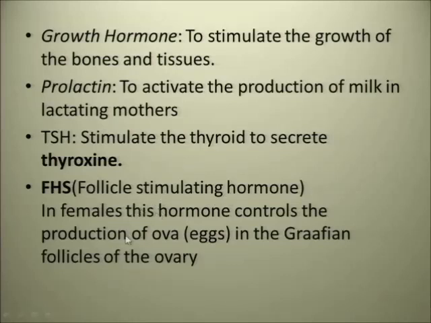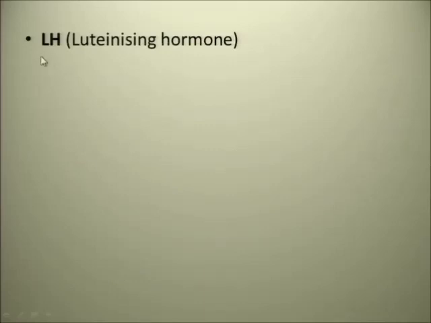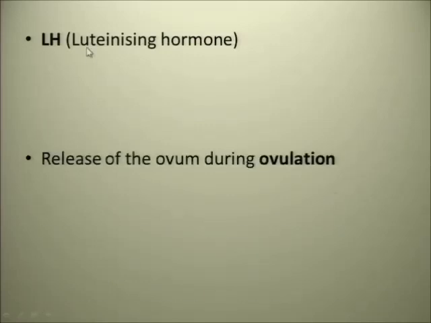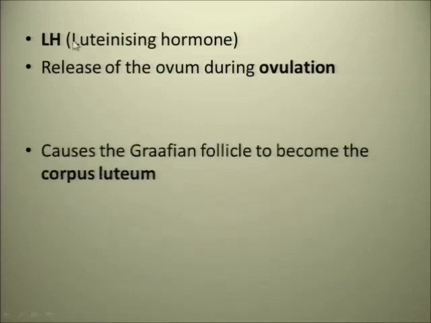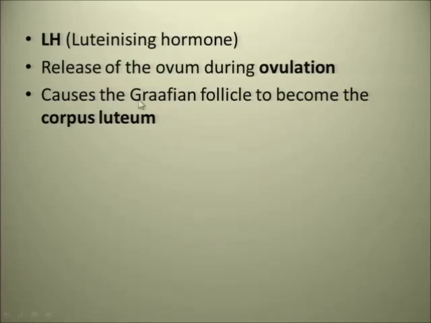This hormone controls the production of eggs in the Graafian follicle of the ovary. Then it's the LH, the luteinizing hormone, and it releases the ovum during ovulation. So what hormone is responsible for ovulation? That is the LH hormone. And it causes the Graafian follicle to become the corpus luteum. That is a function of the LH.